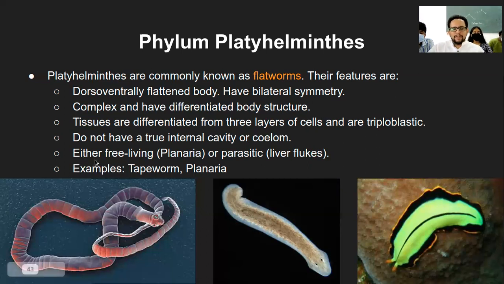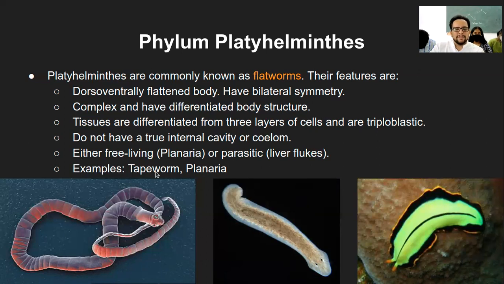These are either free living planaria or they are parasitic called liver flukes. Depending on what kind of species we are talking of, they can be individually surviving on their own, or they can be parasitic in nature. Parasitic means they depend on someone else for nutrition.